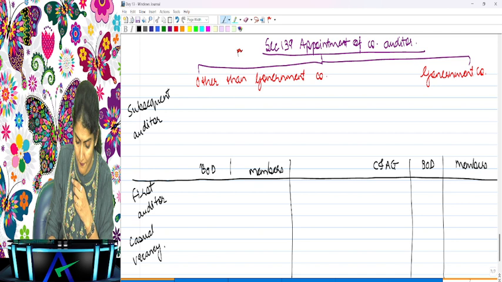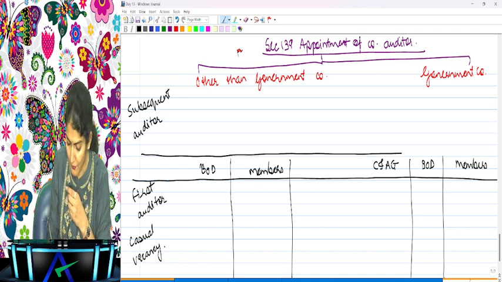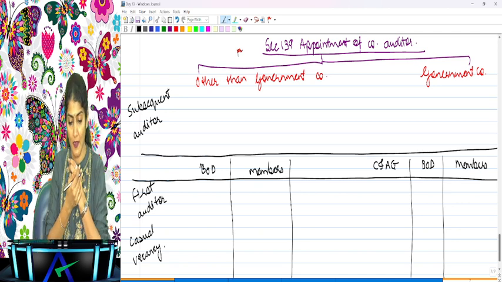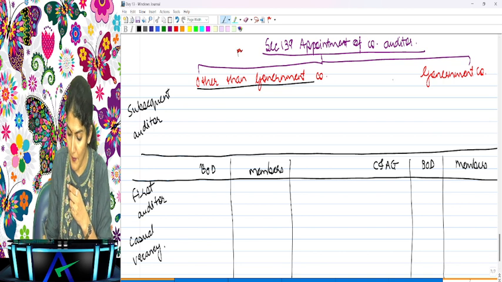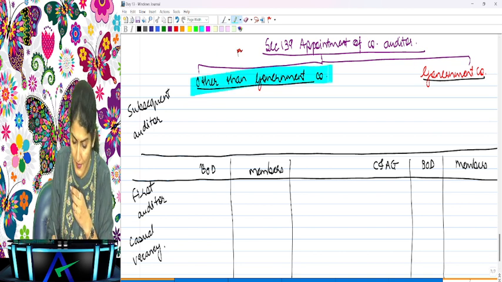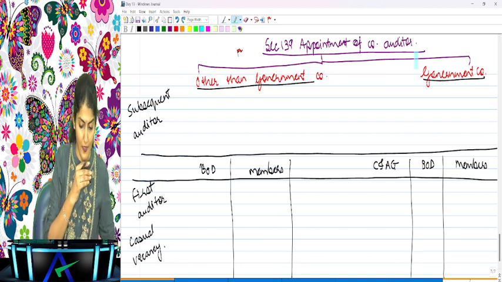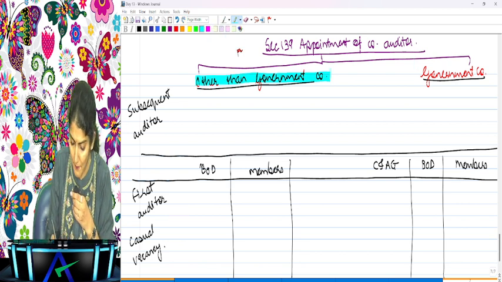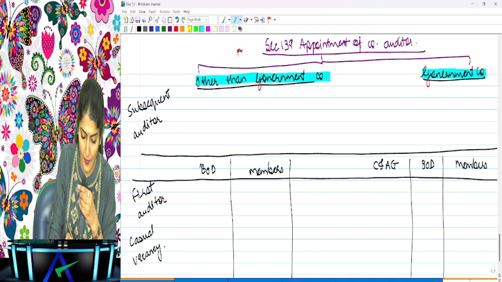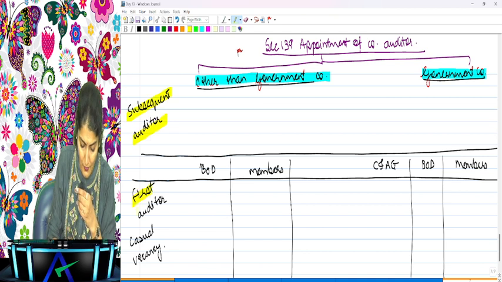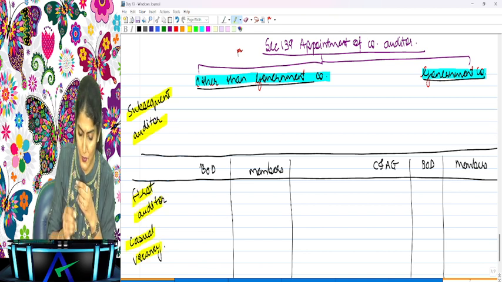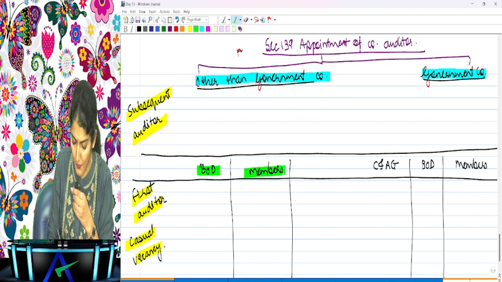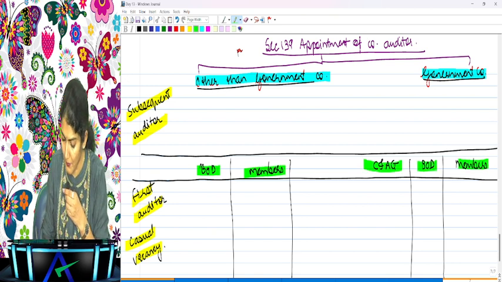Does everybody understand the format of the chart which I have drawn? Other than government company and the government company, then the appointment of the subsequent auditor, first auditor, and the casual vacancy, and then we say BOD and members, C and AG, BOD and the members.